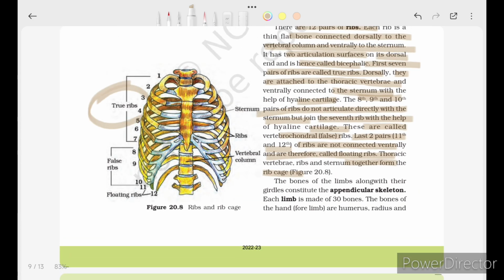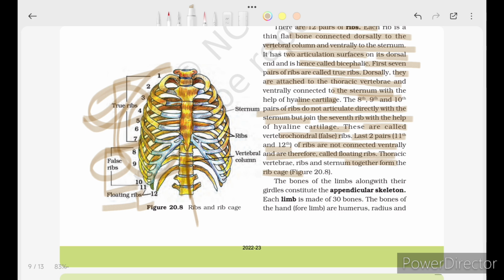With the diagram, you can understand that from 1 to 7 these are true ribs, 8th, 9th, and 10th are false ribs, and 11th and 12th are floating ribs, which are directly connected to the vertebral column and not connected to any of the ribs.